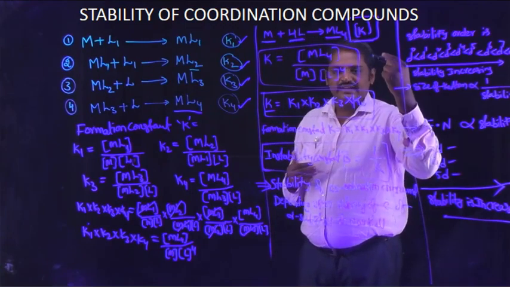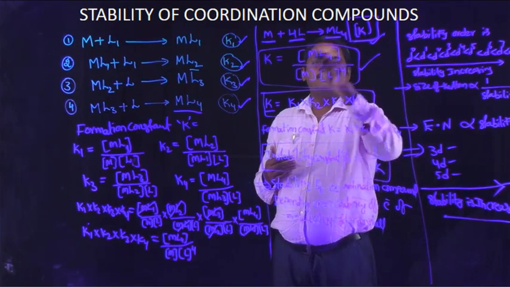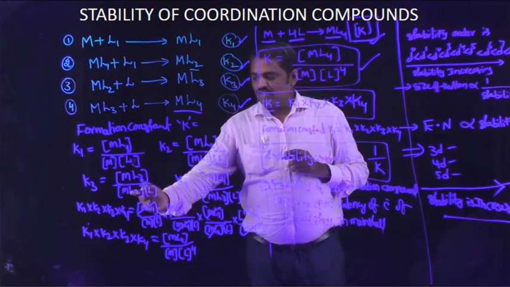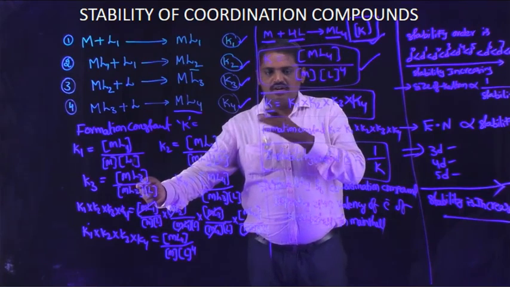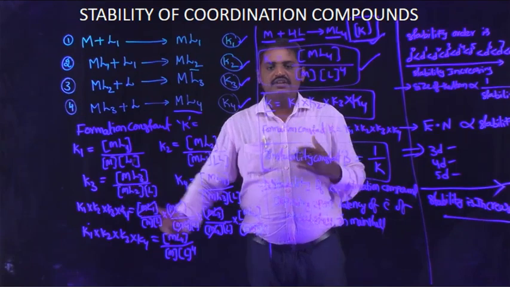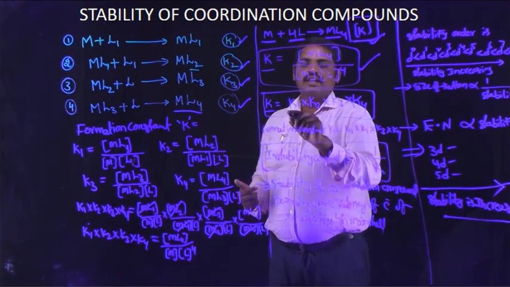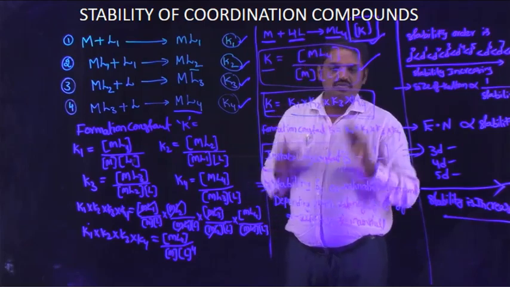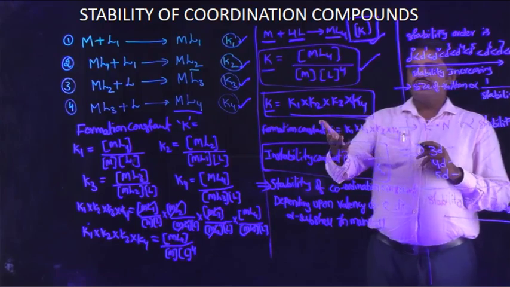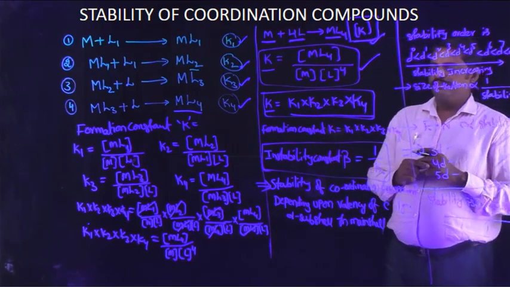In the direct step, one metal binds with 4 ligands to produce the tetrahedral complex. The equilibrium constant of this step is calculated. It is equal to the product of the indirect steps' equilibrium constants, K1, K2, K3, K4. The final equilibrium constant K is equal to K1 into K2 into K3 into K4. So the formation constant K is equal to K1 K2 K3 K4.